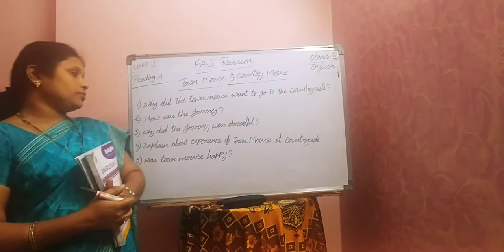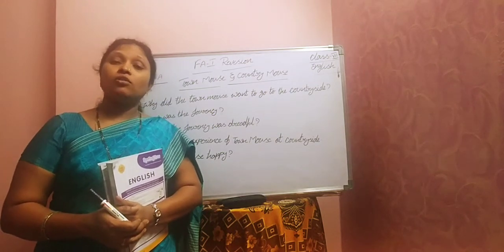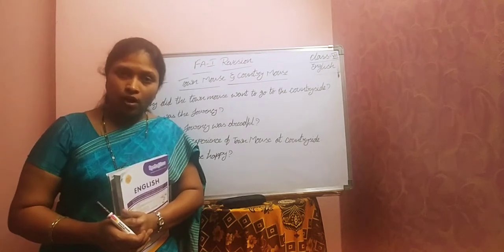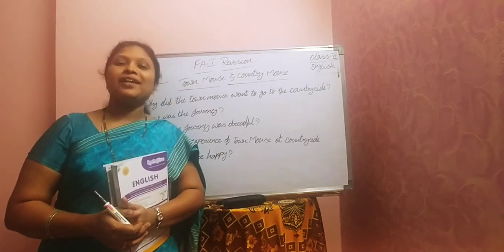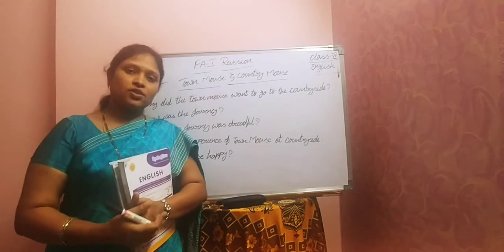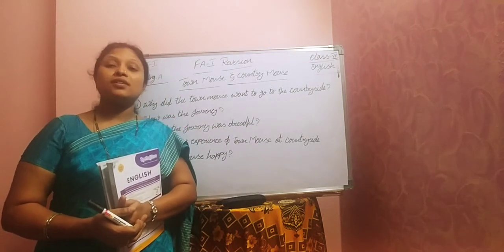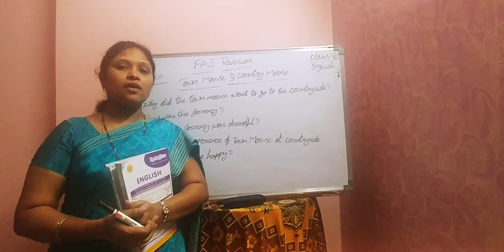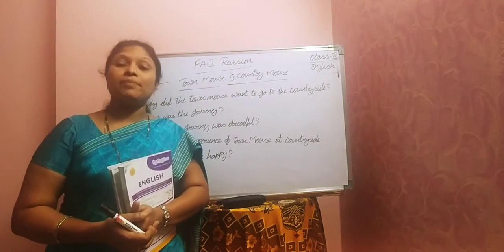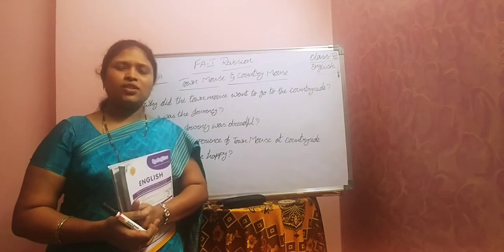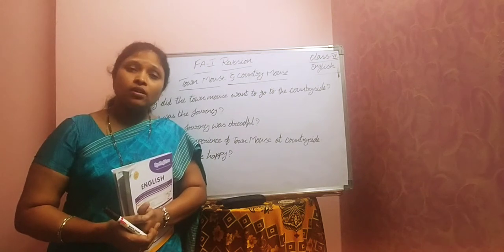Okay? Second one. How was the journey? So how did the town mouse go to countryside? By walk or by ship? By aeroplane? How? By train. Right? And how was the journey? Was it pleasant? No, the journey was dreadful. Just now we have learned the meaning of dreadful, right? Dreadful means very bad, unpleasant. The journey was very bad. It was unpleasant. It was dreadful.